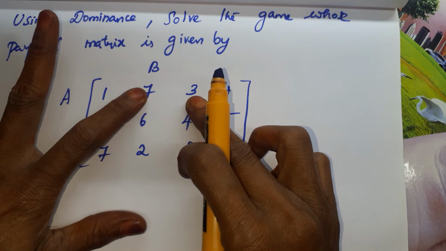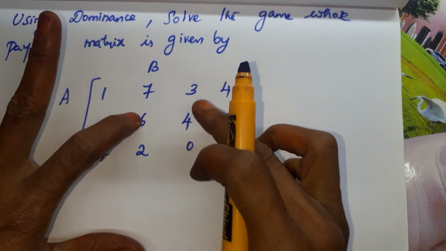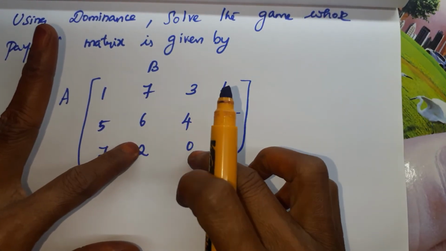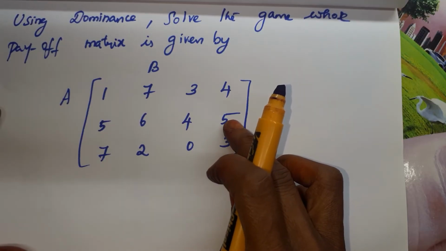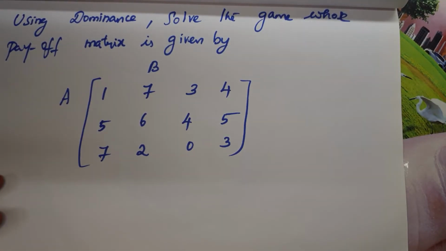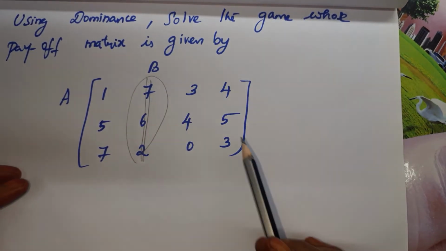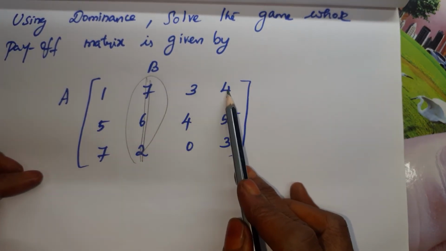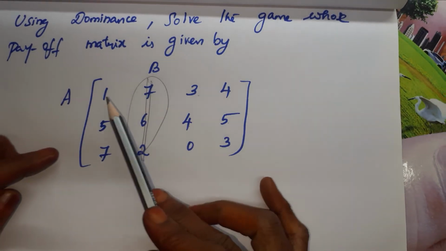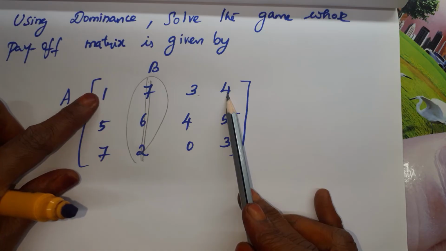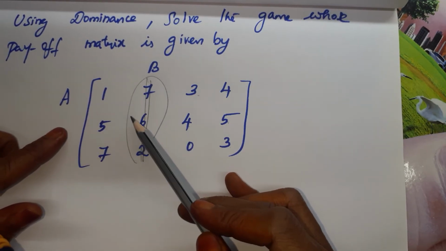Compare these two. 7 is greater than 3, 6 is greater than 4 and 2 is greater than 0. So which column do we have to delete? The column having the greatest value. So this one having the greatest value, we have to delete this column. Now you compare these two. 3 is less than 4 but 4 is greater than 5. Not able to compare. Already we made the comparison: 1 is lesser but 5 is equal to 7 is greater.